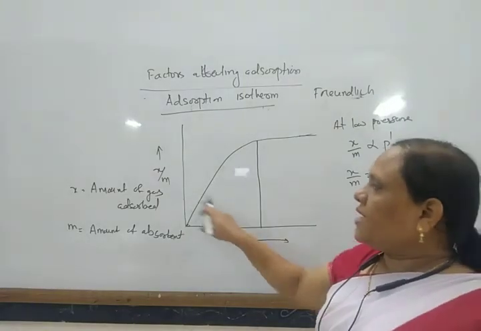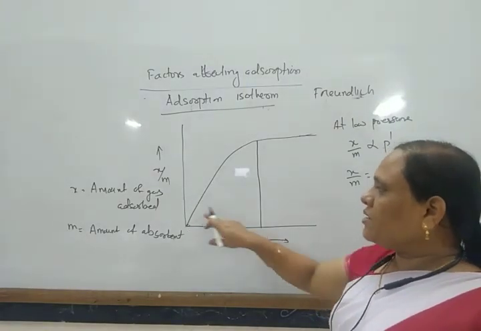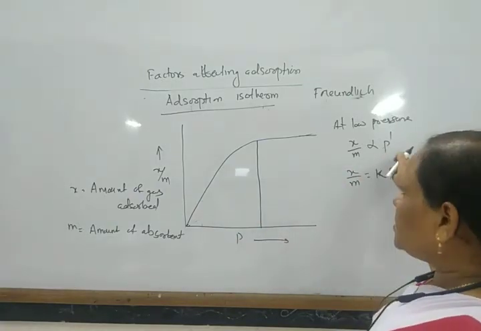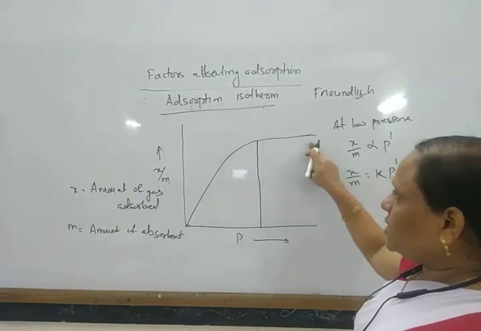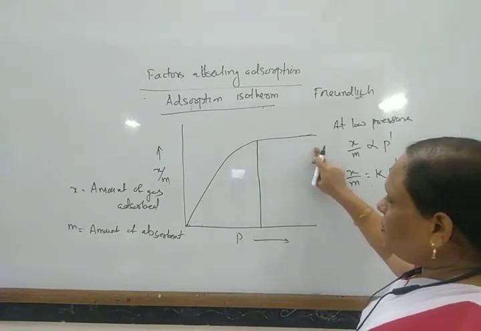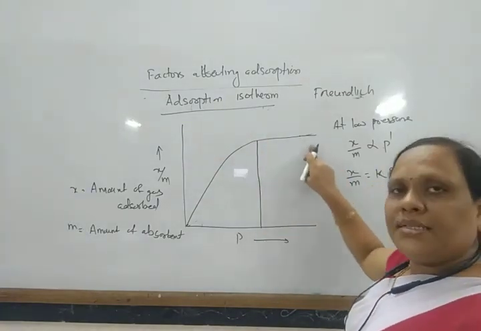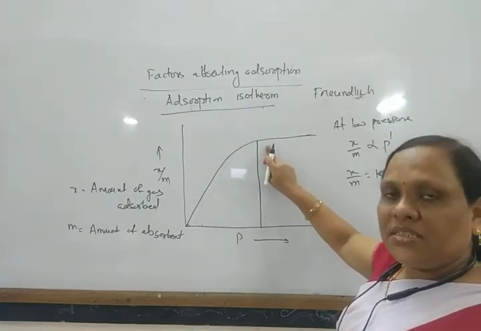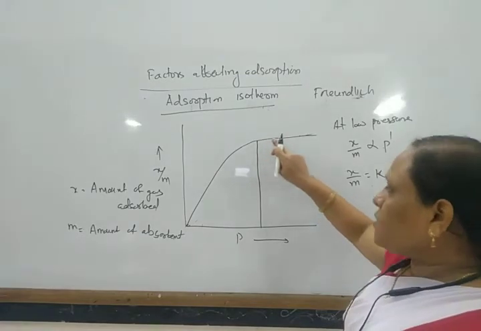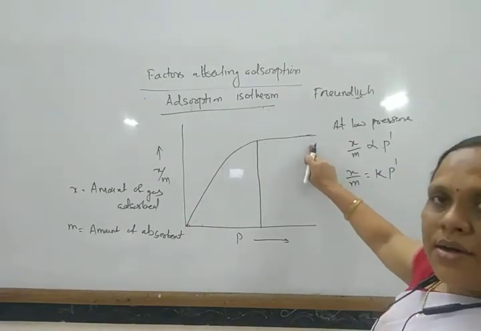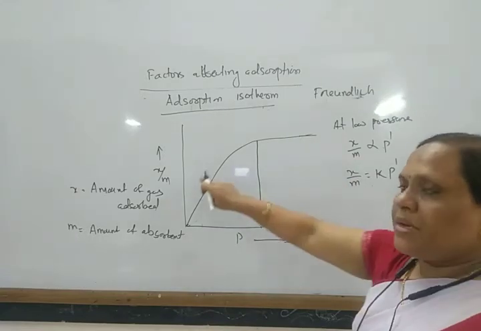So with increase in pressure, the adsorption increases. At high pressure, whatever the pressure may be, X by M remains constant. After reaching the saturation point, it remains constant, independent of pressure.